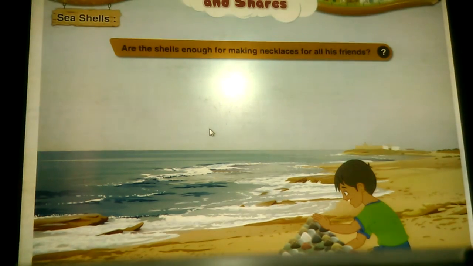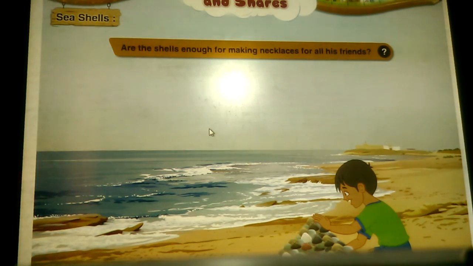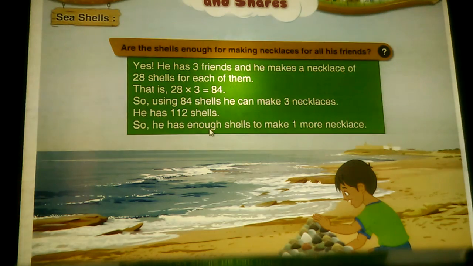Are the shells enough for making necklaces for all his friends? Yes. He has 3 friends and he makes a necklace of 28 shells for each of them. That is, 28 multiplied by 3 is equal to 84. So, using 84 shells, he can make 3 necklaces. He has 112 shells, so now he is left with shells enough to make one more necklace.